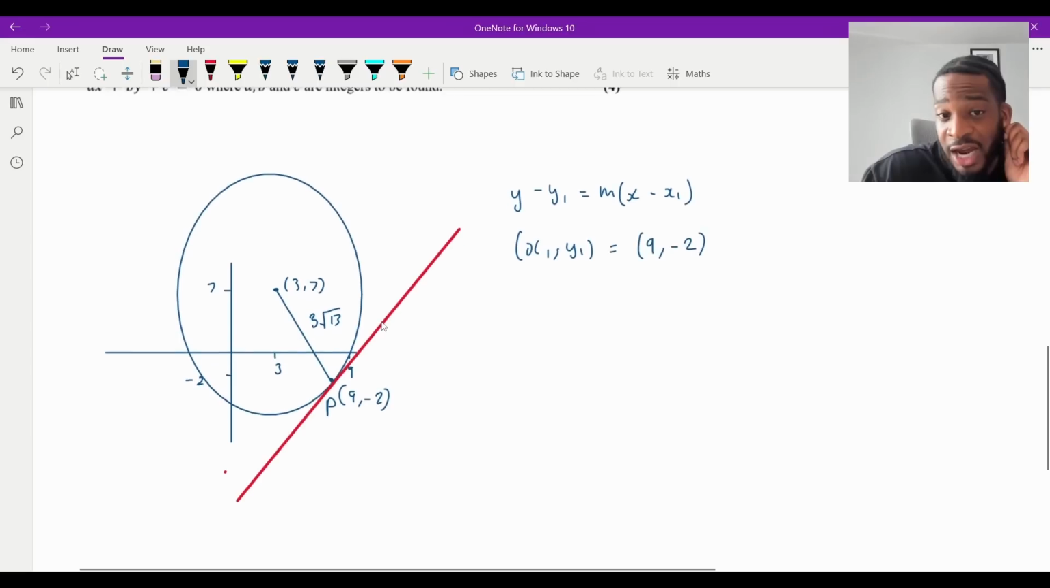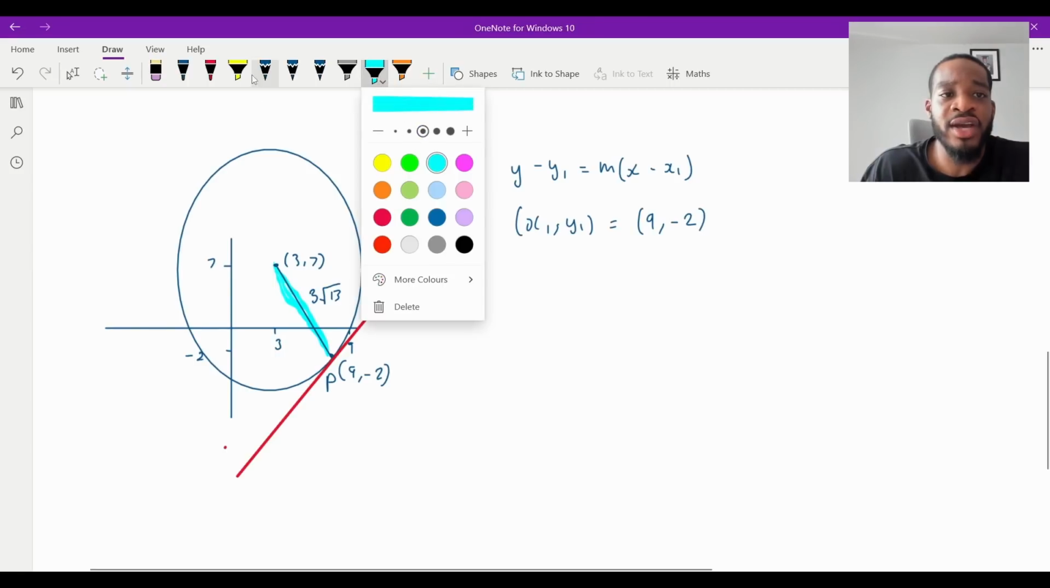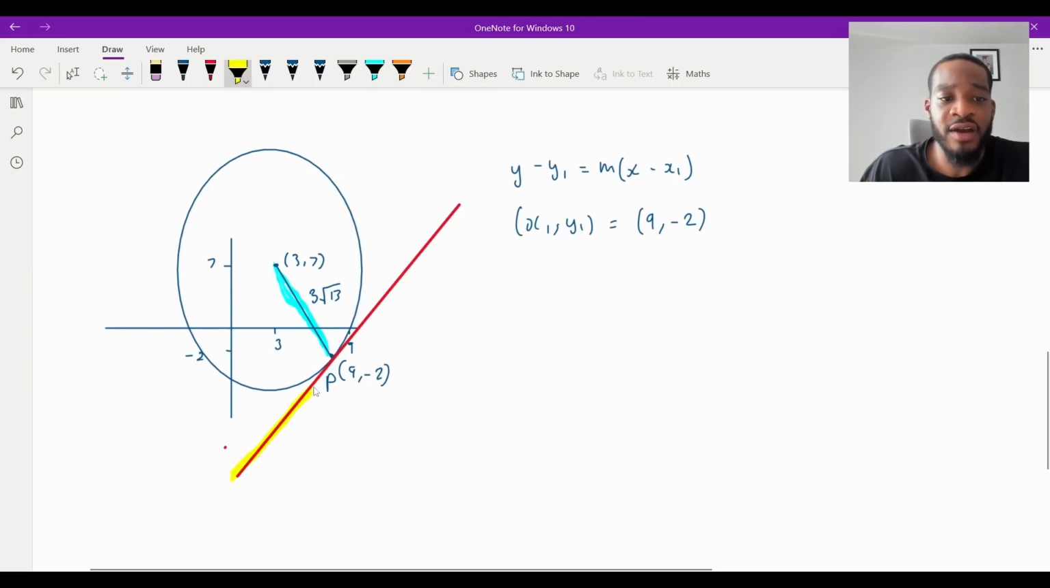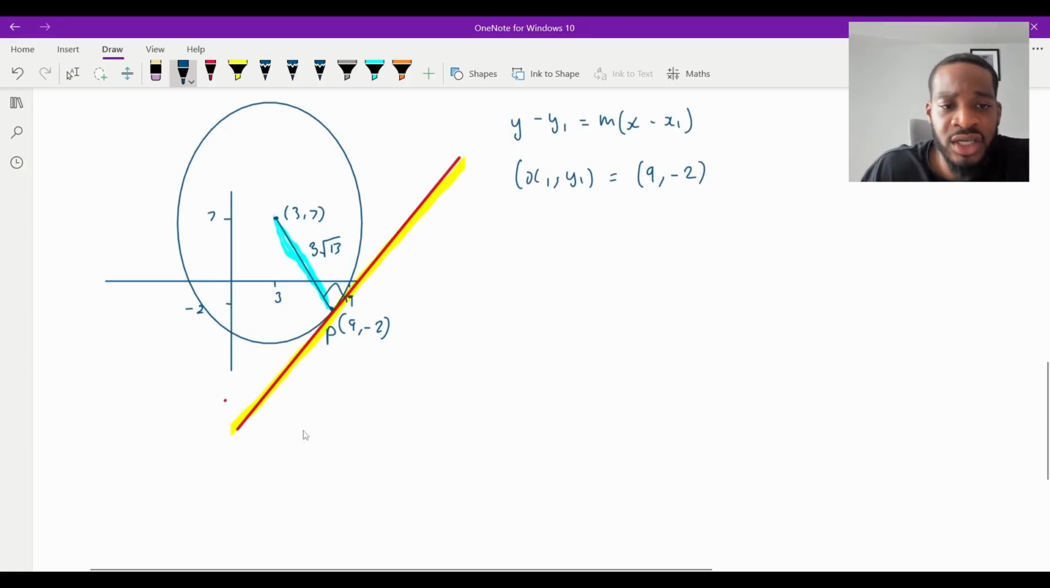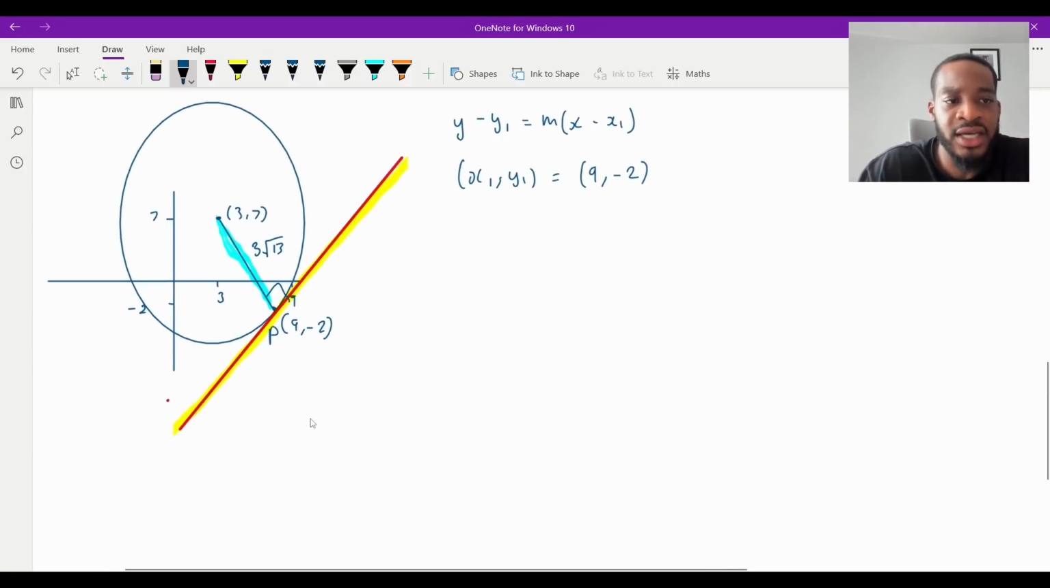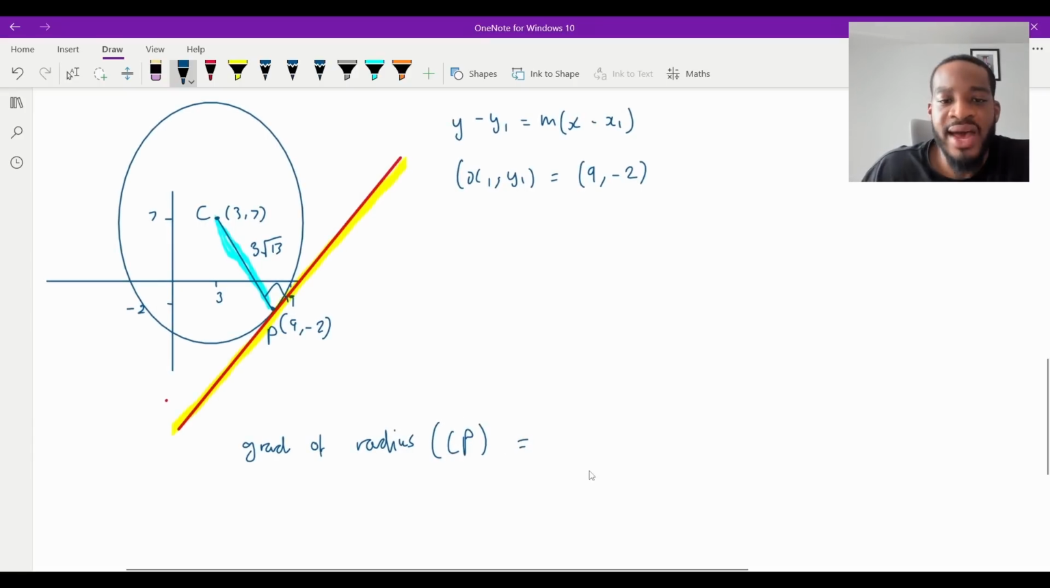Now, how do I find the gradient of this line? Remember, circle theorems, even from GCSE, the radius, right, here, and the tangent are always perpendicular, aren't they? So if I could figure out the gradient of the radius, which I can do because I've got 2 points, I could figure out the gradient of this tangent here because this is at a right angle. So what I'm going to do is figure out the gradient of the radius, the blue line. Let me just move this here so you guys can see. Gradient of radius, right? This is the center C. I'm just going to write CP for short, right? That is going to equal y2 minus y1 over x2 minus x1, isn't it?